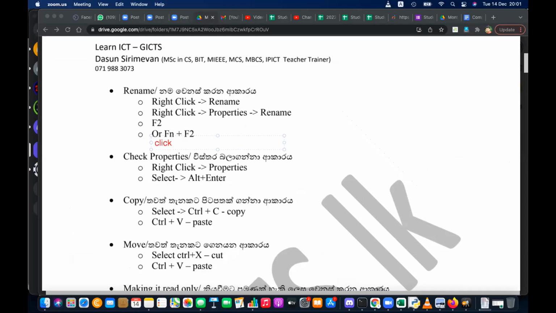Click on the file. Click again after a few seconds. That will also give the renaming capability. Click on the file, click again after a few seconds.